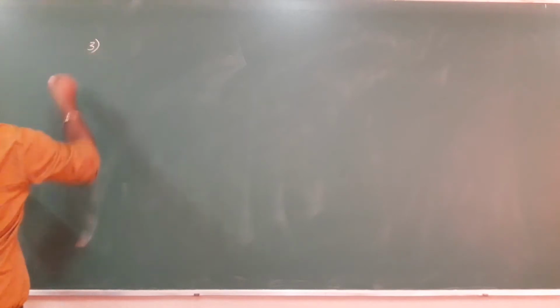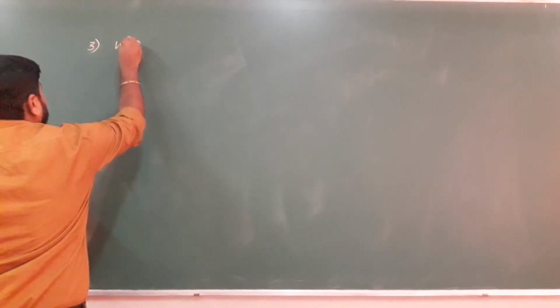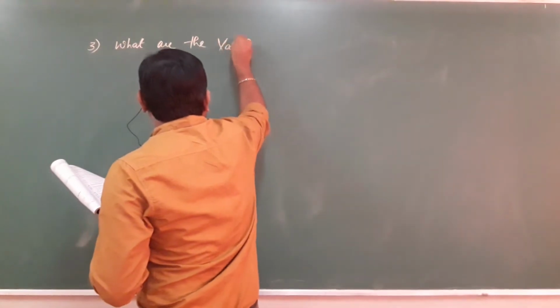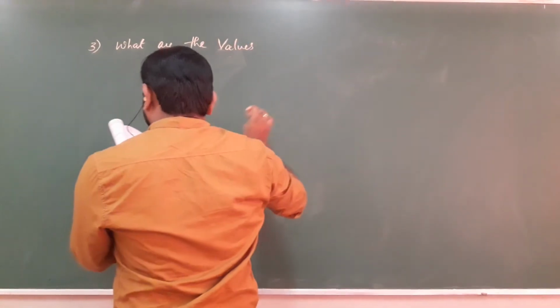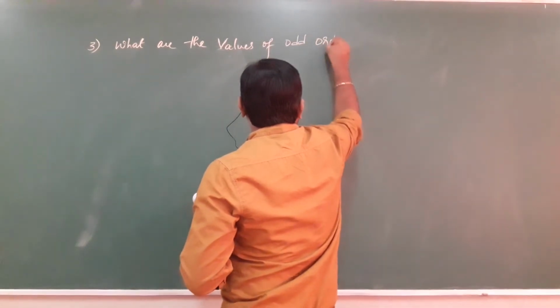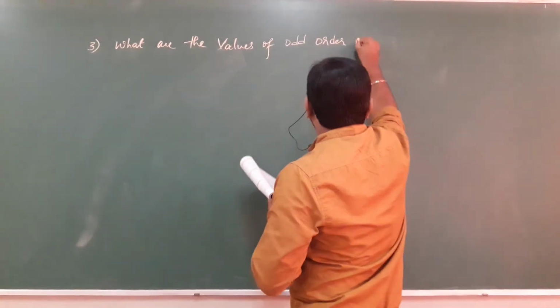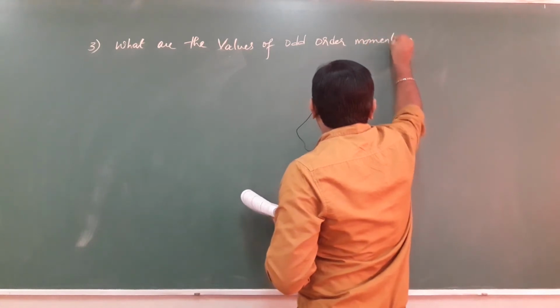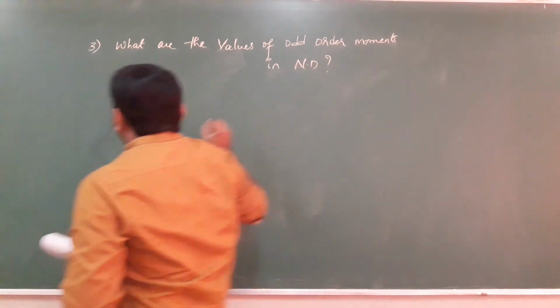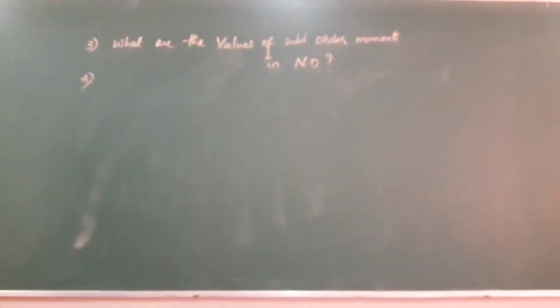Next, question number 3. What are the values of odd order moments in normal distribution?